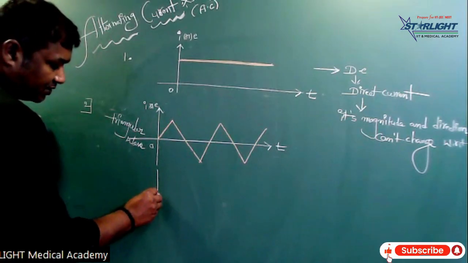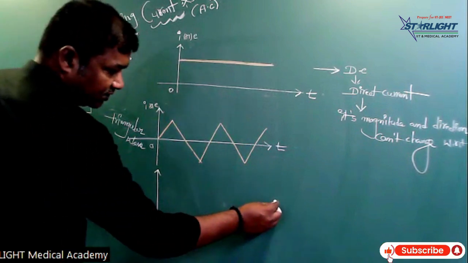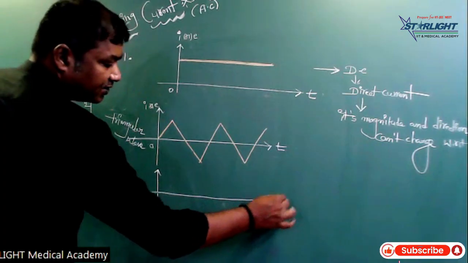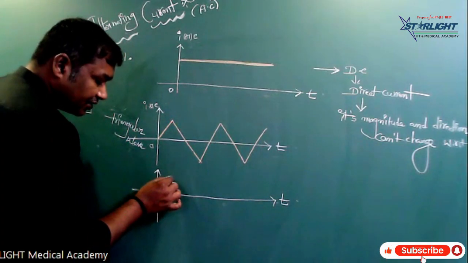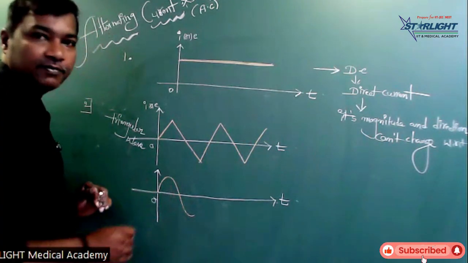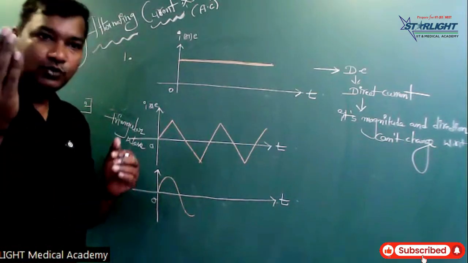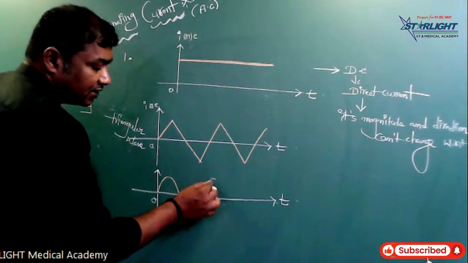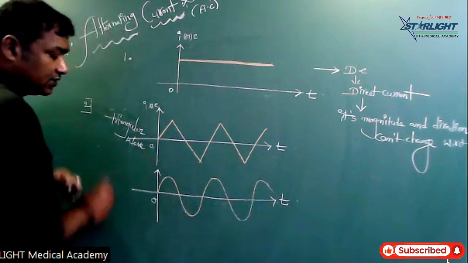Here I give some more diagrams for alternating current. All these are alternating currents. Now, very important, this is a sinusoidal wave. This is very important, because in our house the sinusoidal wave comes through the wires. This is another alternating current, the sine wave.